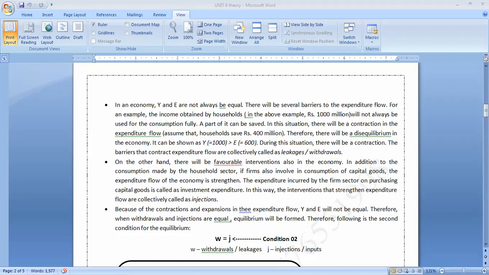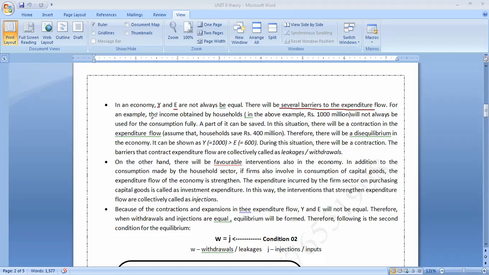Again, listen. In an economy, Y and E are not always equal. Sometimes Y equals E, and not at all times. There will be several barriers to the expenditure flow.